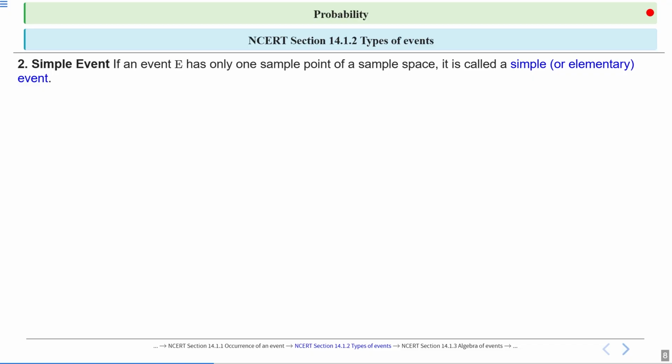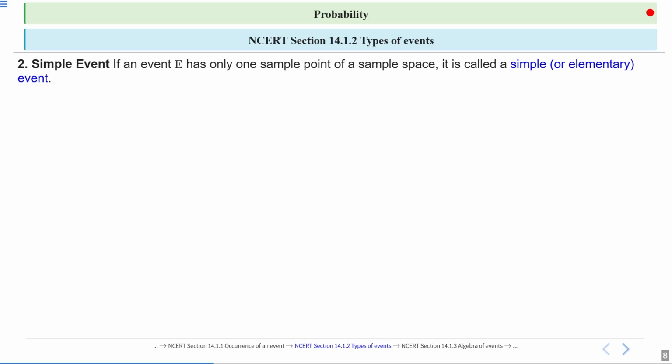For remembering, you should remember simple means one sample point.